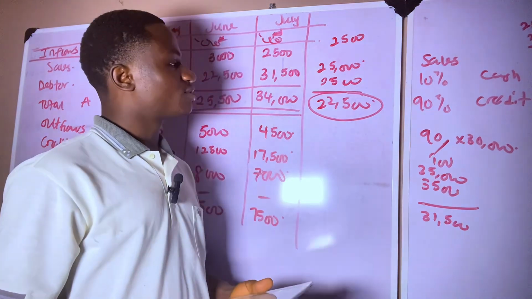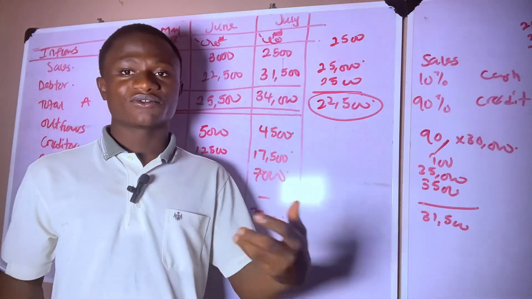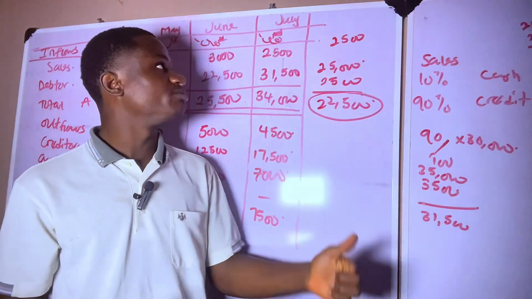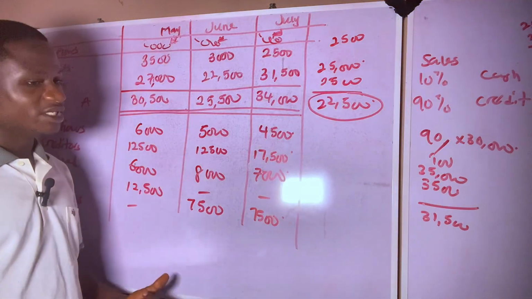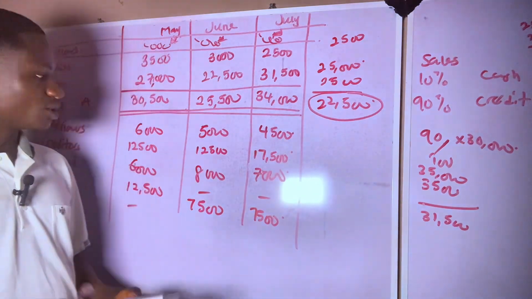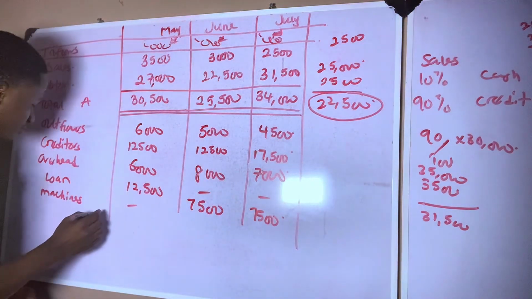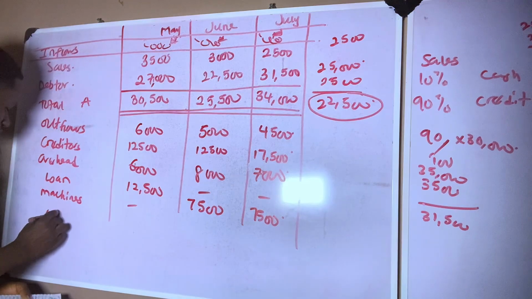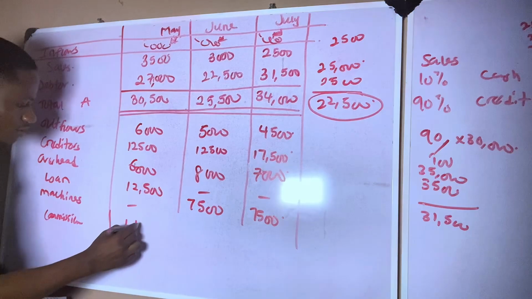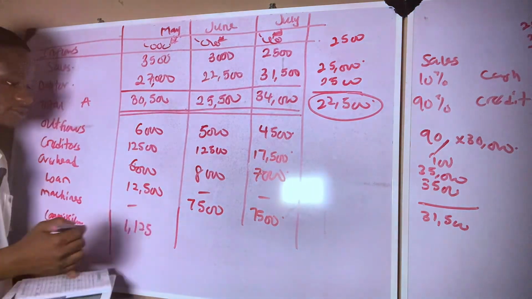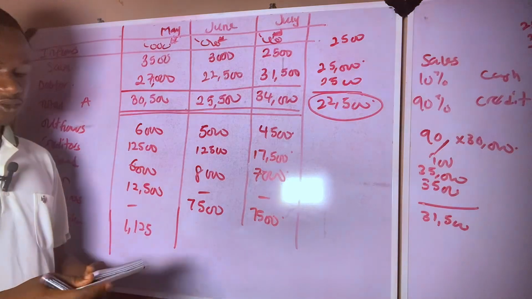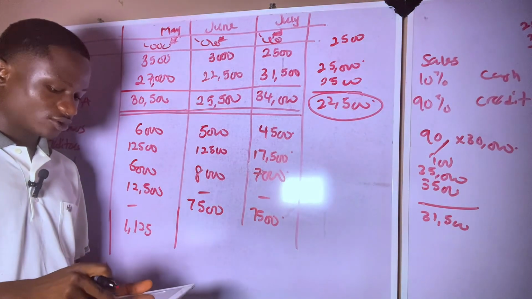So this is the 90% of our sales in the month of April. If this is 90% of our sales in the month of April, then of course 5% of it will serve as commission that will be paid in the month of May. So 5% of 22,500 will give us 1,125 naira. So commission, 1,125 naira.